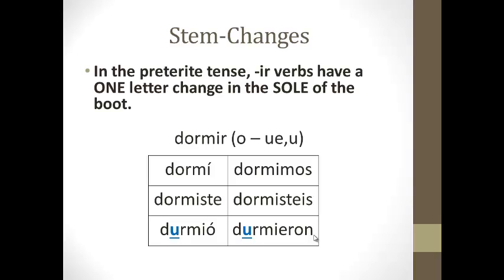Okay, so again, on your note guide, I did write you a note that only IR verbs have a one-letter change in the sole of the boot. It would probably be a good idea to go ahead and write down this entire conjugation of dormir and highlight this area or underline the U's as I did to draw your attention to the fact that stem changes only occur in the sole of the boot. Okay, let's move down to your irregular preterite verbs at the bottom of your note guide.